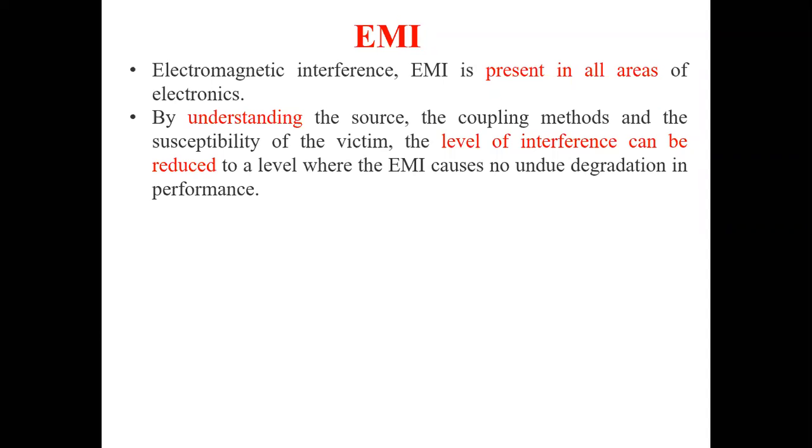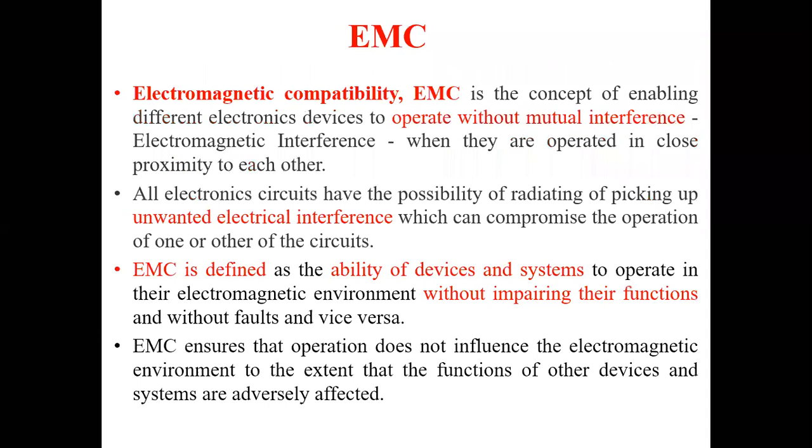Next comes EMC. What is EMC? EMC is electromagnetic compatibility. Electromagnetic compatibility is the concept of enabling different electronic devices to operate without mutual interference.